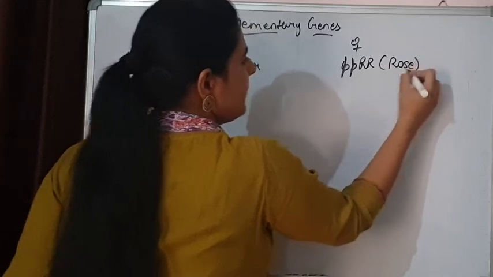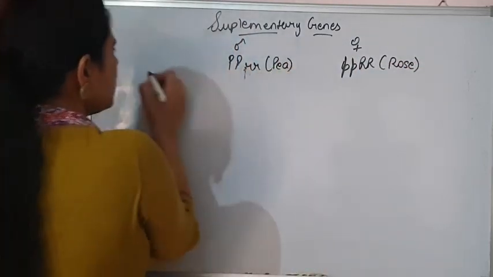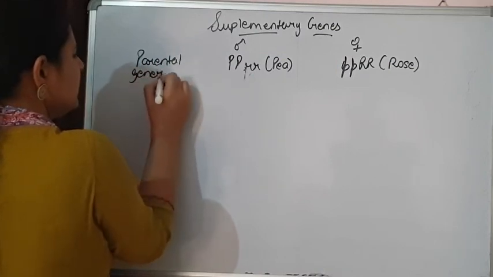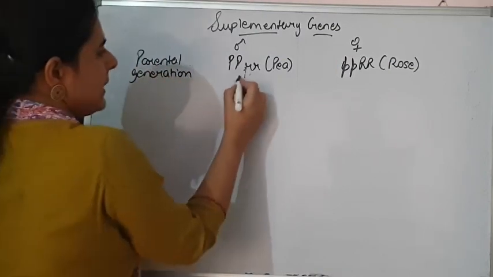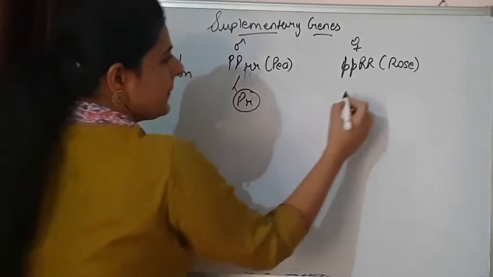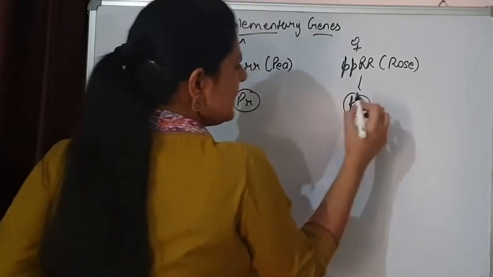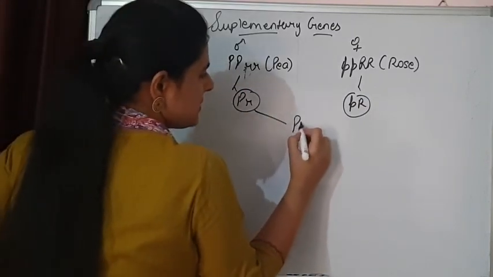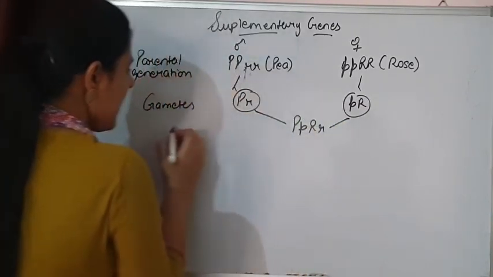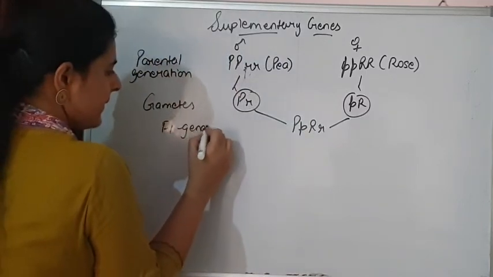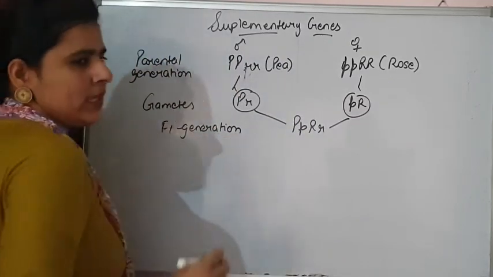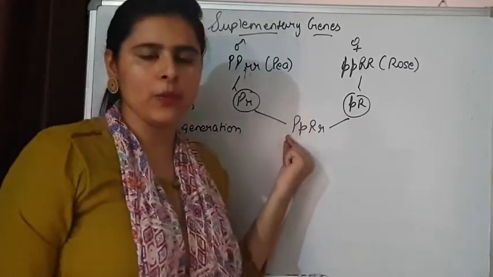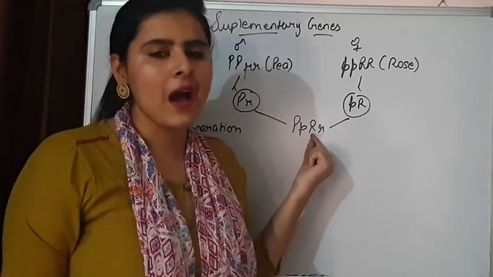rose type comb and pea comb. These are the parental generations. The result will be gamete formation of these types, and the F1 generation is again a hybrid. And now see, here both dominant genes are present. One dominant P is present and one dominant R is present.